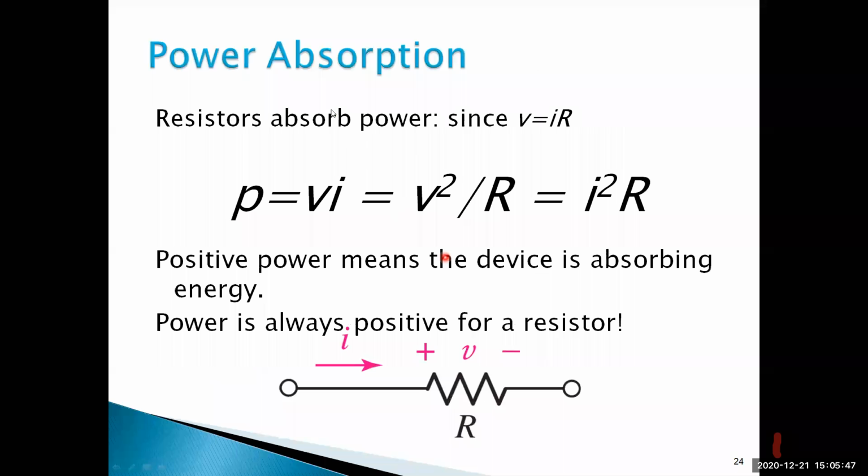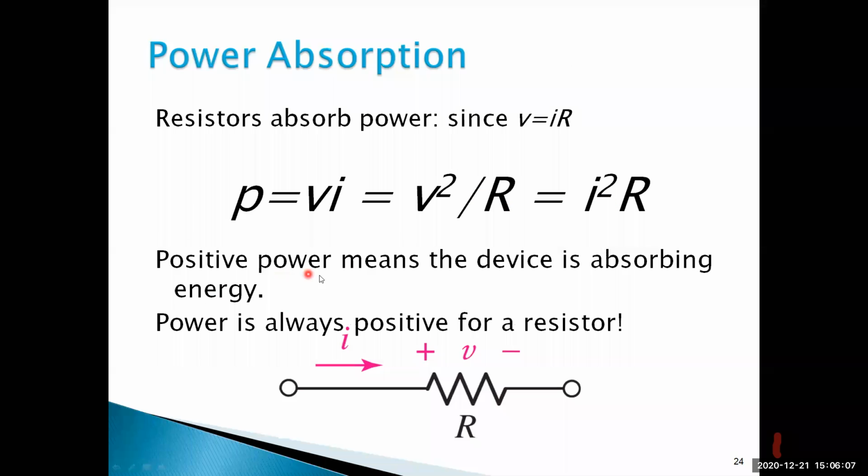Okay, power absorption. Resistors absorb the power. V is equal to I into R. Power is equal to V into I, V square by R, I square into R. It's clear. Resistor always absorbs the energy. Absorbing the power. Power is equal to V into I, V square by R, or I square into R.